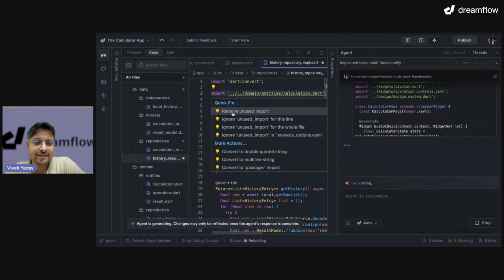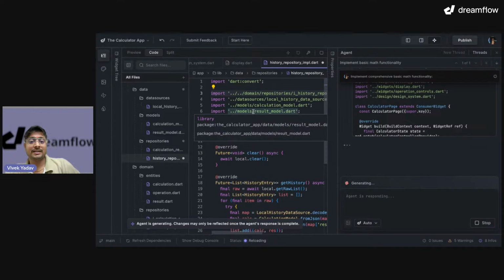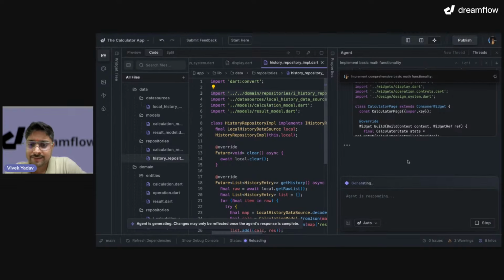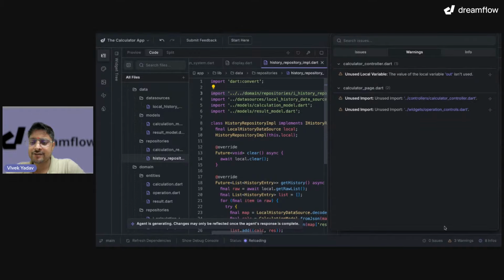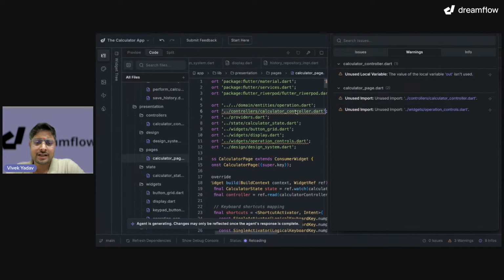So while our agent is doing its work, we can keep updating the code, and our agent will then adopt all the updated code, so we don't have to worry about that. Now let's look at the warnings. We have resolved two warnings and that's why it has been reduced from 5 to 3. A few more: unused local variable, out is not used so we can remove it, perfect. And again a few more unused imports, that's great.